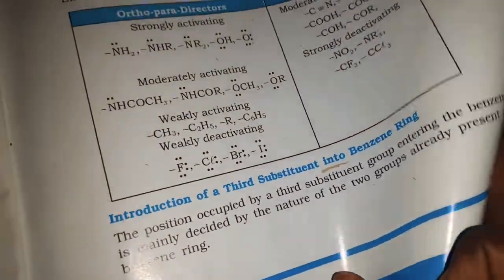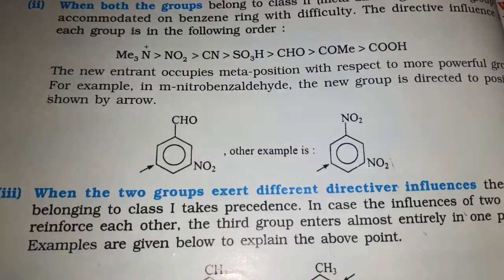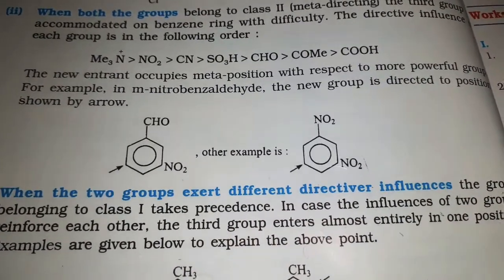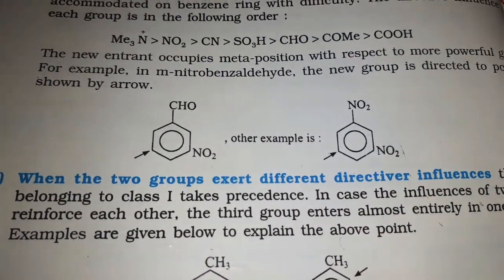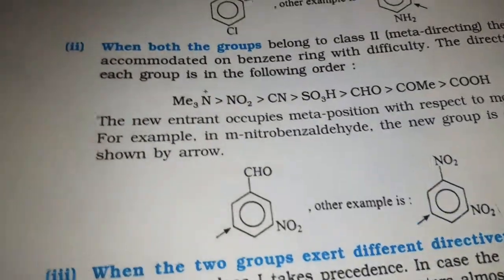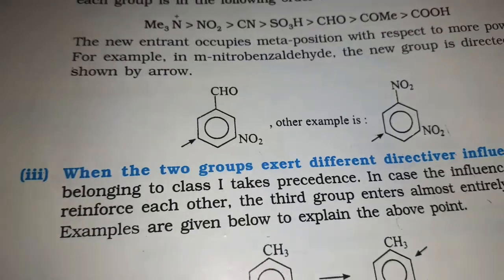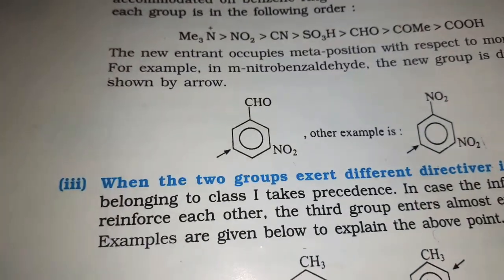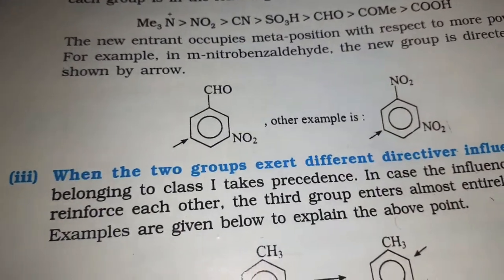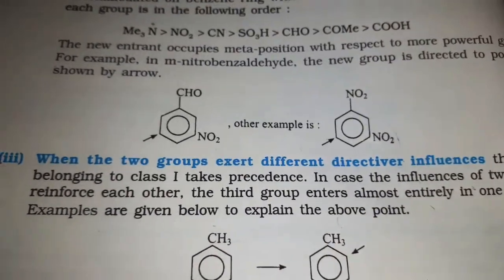Among the two substituents, if one is ortho-para directing and one is meta directing, then what will be the fit? That is our question right now. Let us justify this.